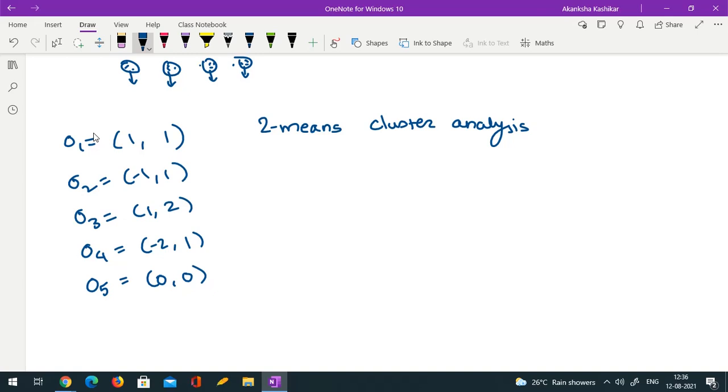Okay. By the way, the distance function can be anything. I did not specify which distance function you should use. So ideally for continuous data Euclidean distance is recommended, but you can definitely go for Manhattan distance or Minkowski distance or any other distance that you prefer. Here, for the sake of simplicity, we will try with Manhattan distance. Why? Because in Euclidean I'll need to take a square root at every stage, and doing it manually it's a bit tedious to get the square root.